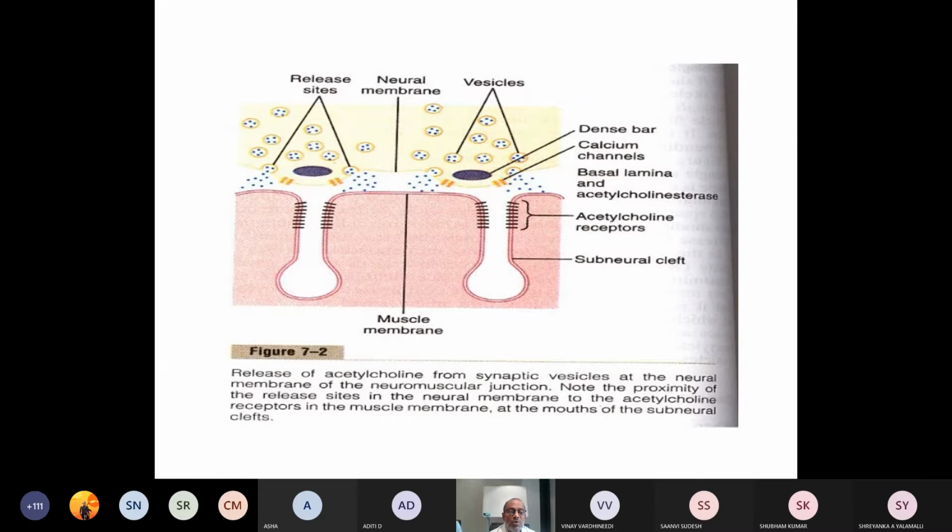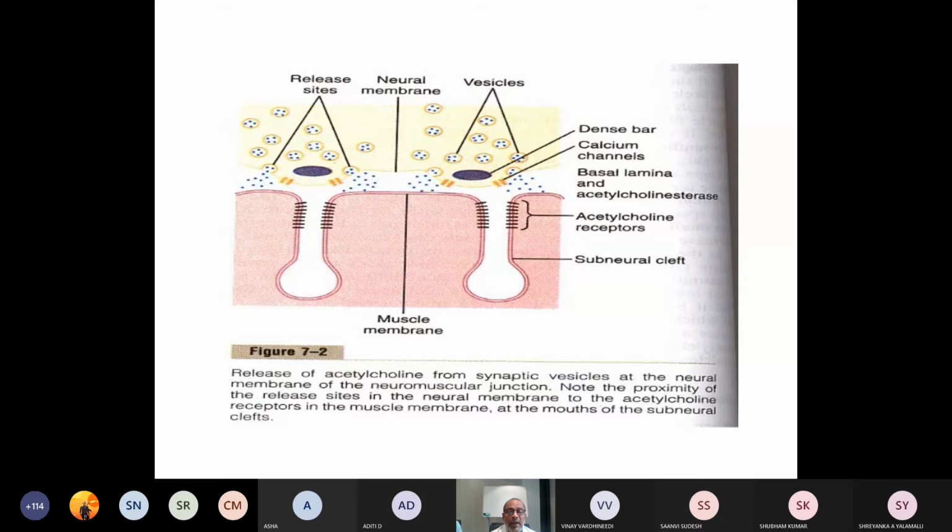The pre-junctional membrane of the motor nerve has plenty of calcium channels. These calcium channels result in the influx of calcium into the motor nerve, as a result of which the concentration of calcium within the motor nerve increases, and vesicles containing neurotransmitters are activated.